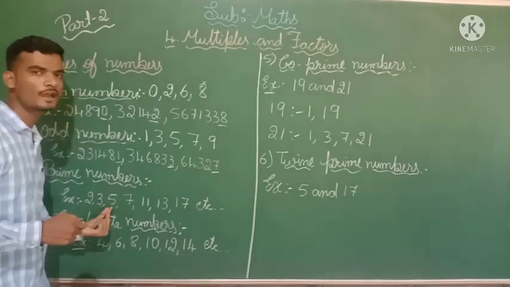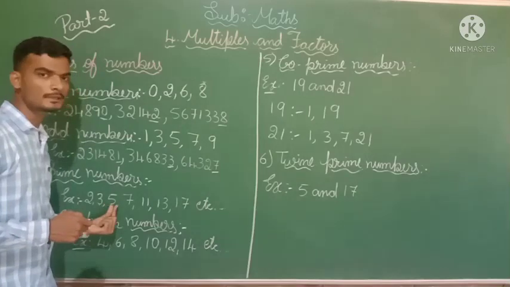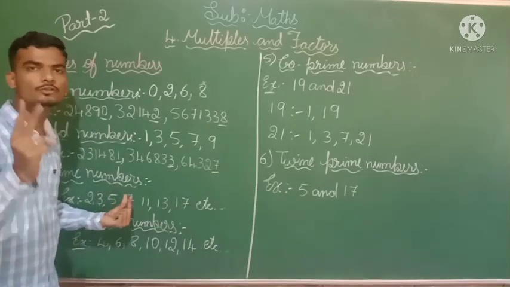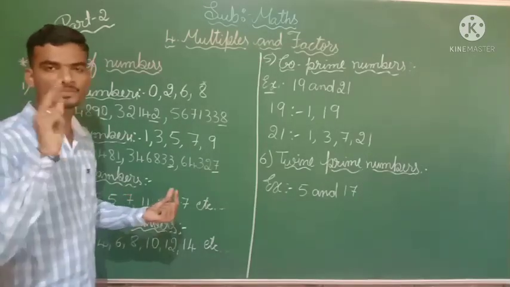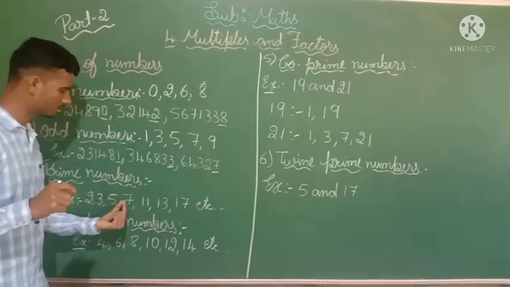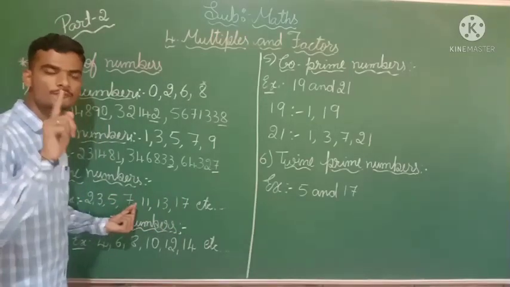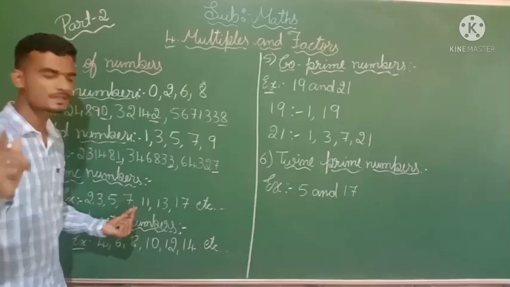Next I have written 5 here. 5 is also a prime number. It has only 2 factors, that is 1 fives are 5, 5 ones are 5. Then 7. It is also the same, 1 sevens are 7, 7 ones are 7.